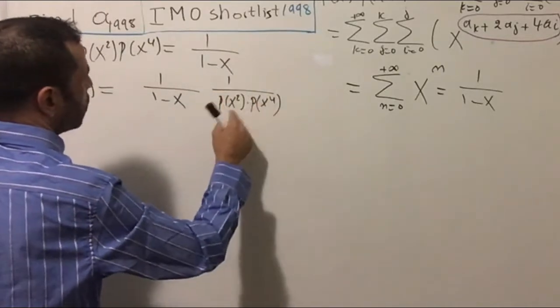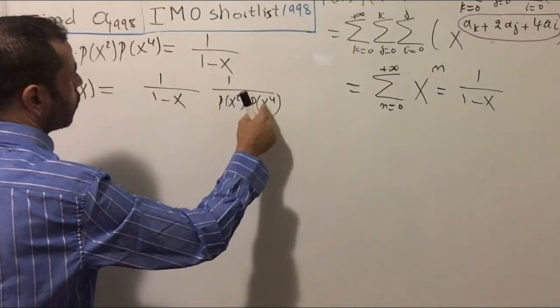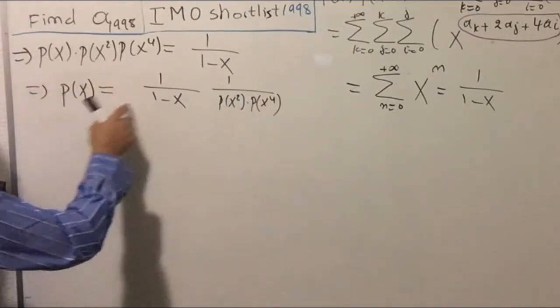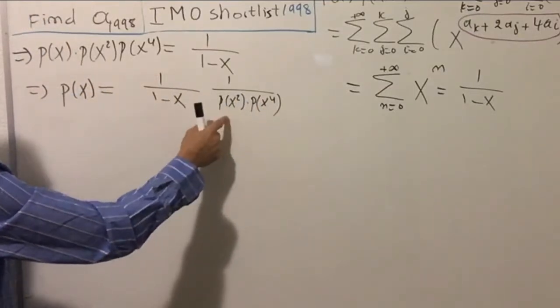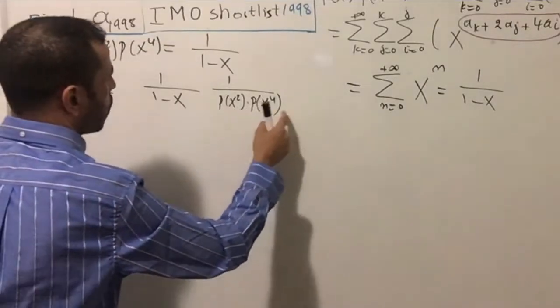So I can write P of x in this form: P of x times P of x squared times P of x to the fourth equals 1 over 1 minus x. I'm just dividing both sides by P of x squared multiplied by P of x to the fourth.